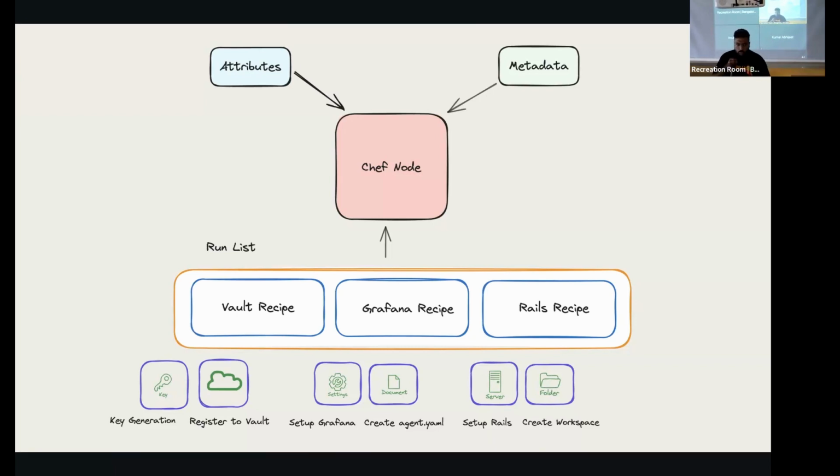And those attributes are defined by the deployments which are coming through. So that is the interface through which the Rails or Grafana agent or Vault recipe interact with the chef node and perform customizable infra. So that's the interface through which developers and infra people interact with code.